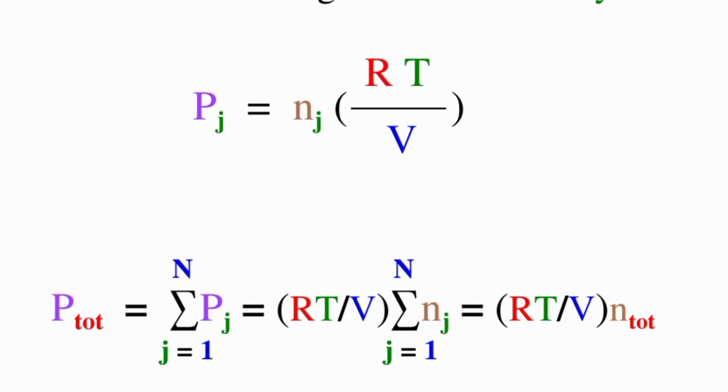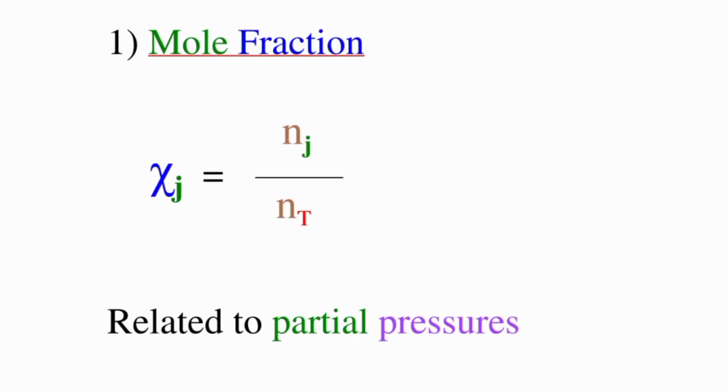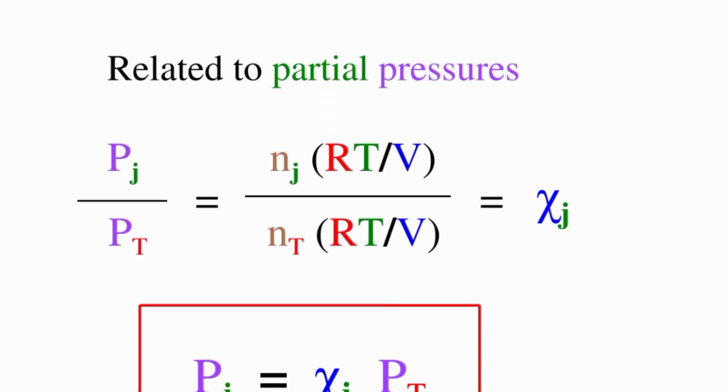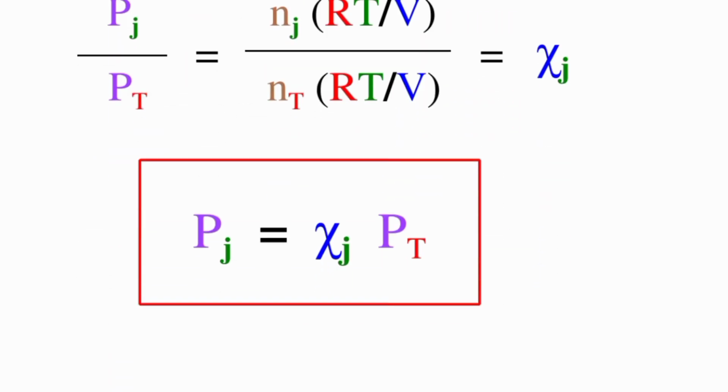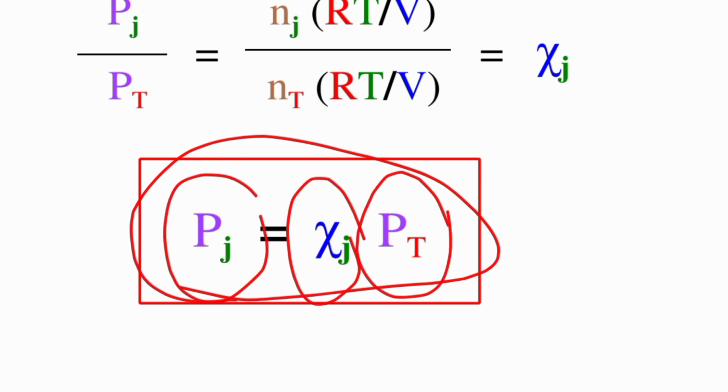A lot of questions on mole fraction and partial pressure appeared in the IMAT exam, so you have to read this topic. This is the mole fraction formula. Here you can see the pressure of a gas, the total pressure, and the mole fraction. Related to partial pressure, you can use this equation. If you have to find the partial pressure, you have the mole fraction and total pressure, and you can find the pressure of a gas.